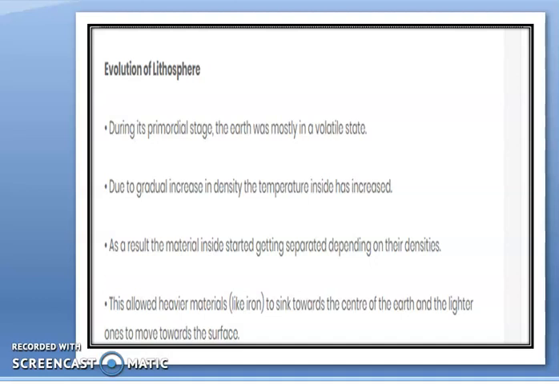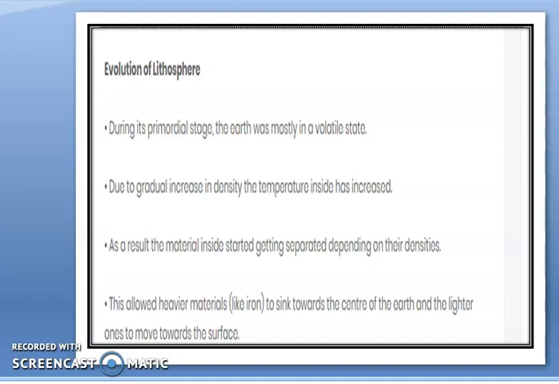Now at this time the temperature inside the earth was very high and it was gradually increasing, as well as the density also increased gradually. Because of the high temperature and this gradually increasing density, whatever materials were present on the earth started getting separated according to their densities. Last time I told you that if in a bowl or a bucket you put some stones, pebbles and small pebbles, according to density they will sink down. The same thing happened during the formation of the earth.